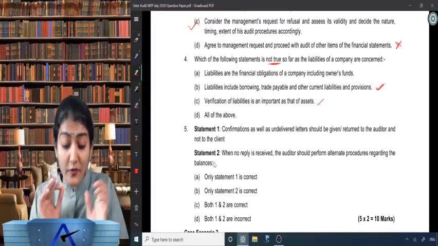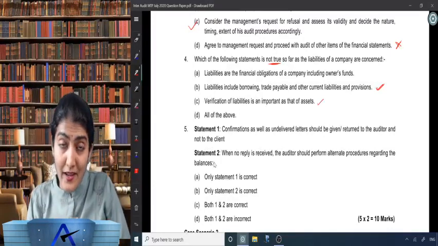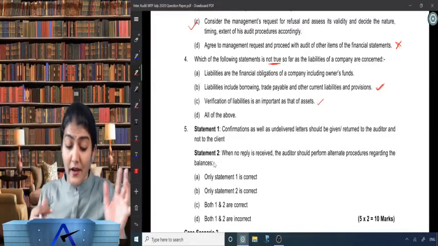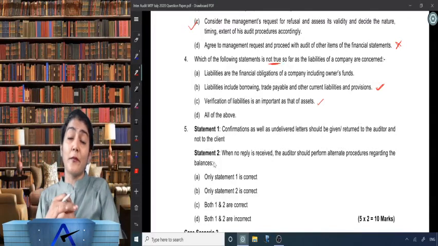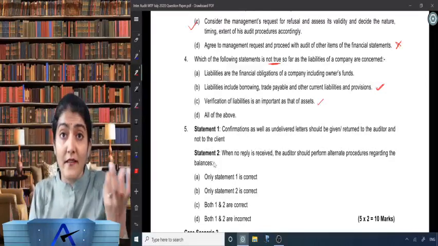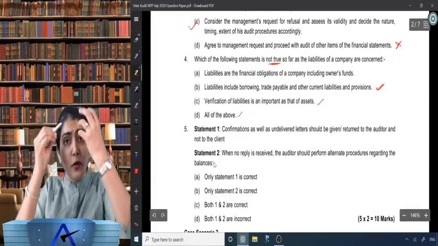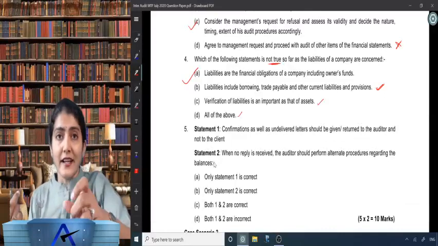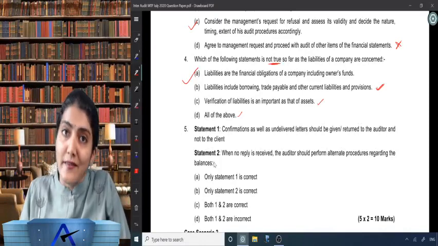One option says all of the above is not true. That is not possible because we've already found that two are true. We are sure about it. Borrowing, trade payable, other current liability and provision are included under liability. And verification of liabilities is as important as that of assets. These two are true, so it cannot be D, all of the above. The only option remaining is A. One way is to select the right answer, or the other way is to identify the three wrong answers. Either way, you reach the right answer.